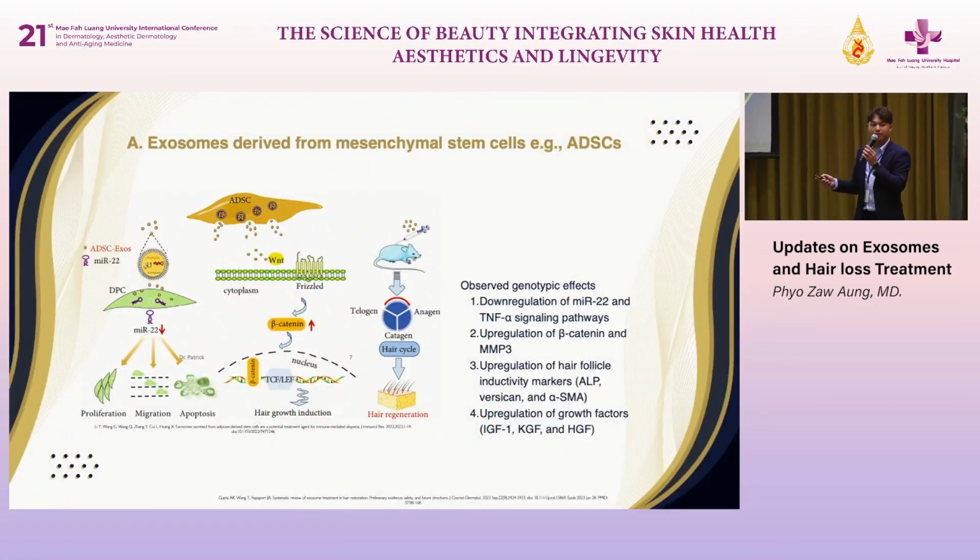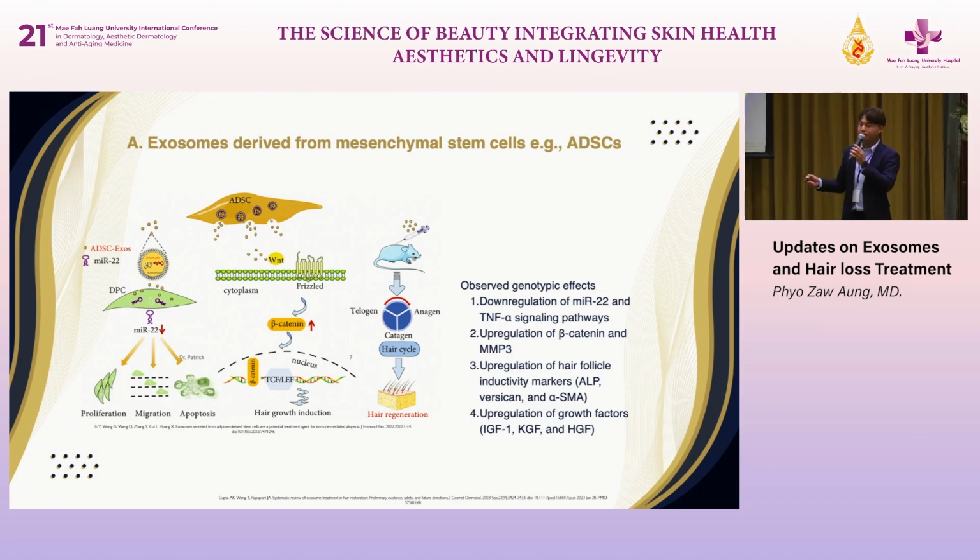So let's talk about the different sources of exosomes. This is the adipose-derived stem cell exosome. Here you will see the adipose-derived stem cell, and then this is the exosome.